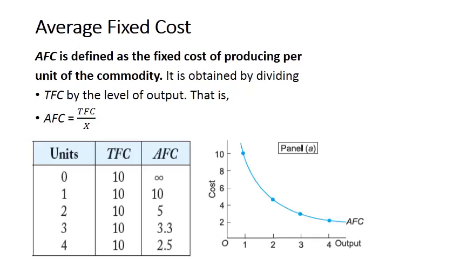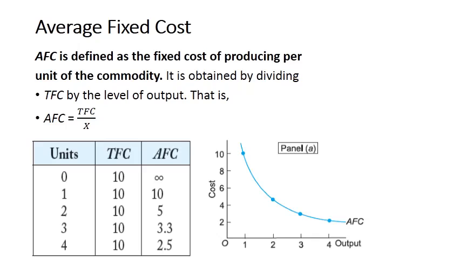As I already told you, there are two components in average cost, that is the average fixed cost component and the average variable cost component. Average fixed cost is defined as the fixed cost of producing per unit of commodity.